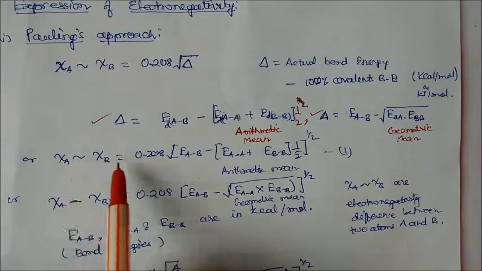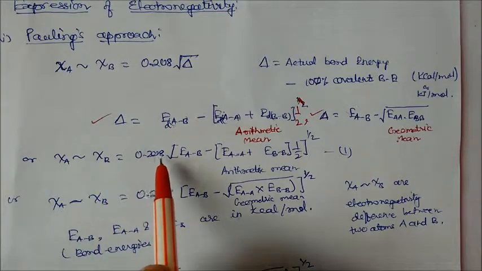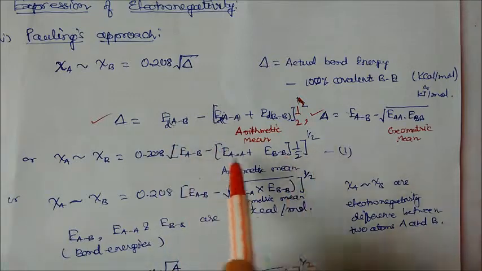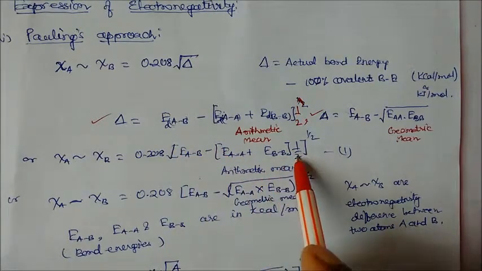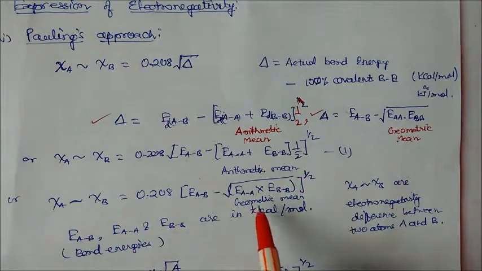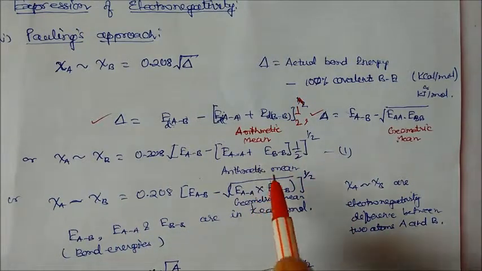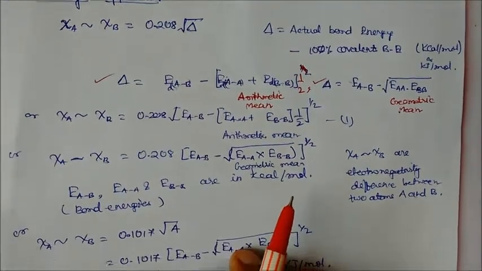This is the electronegativity difference of A and B equal to 0.208 times the square root of the bond dissociation energy of AB minus the mean of the A–A and B–B energies. If you take the arithmetic mean it will be half the sum, and if you take the geometric mean it will be the square root of the product. There are two ways of expression given by Linus Pauling.